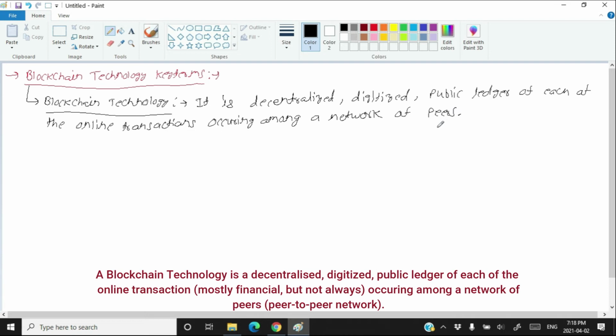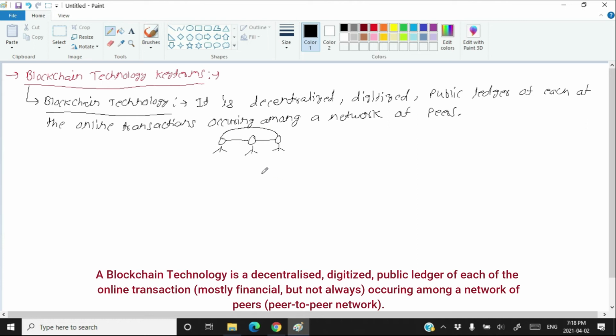Peers means people at the same level. There is no special authority. If you talk about the relationship between a bank and a person, then the bank is somewhat higher authority than the person. Bank and person are not peers. But two normal people are peers of each other. So you have various people at the same level, meaning they are peers, and this is called peer-to-peer networking.